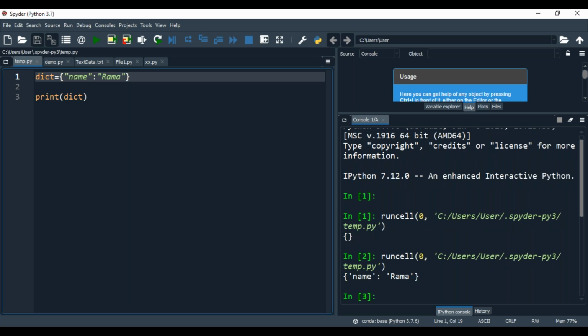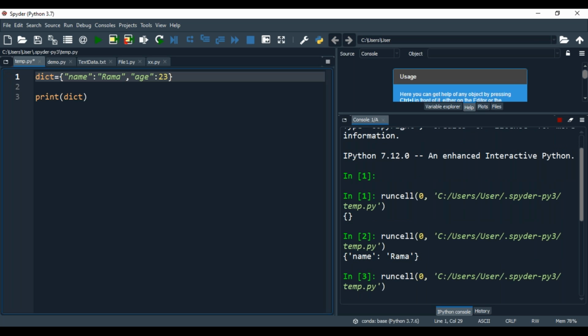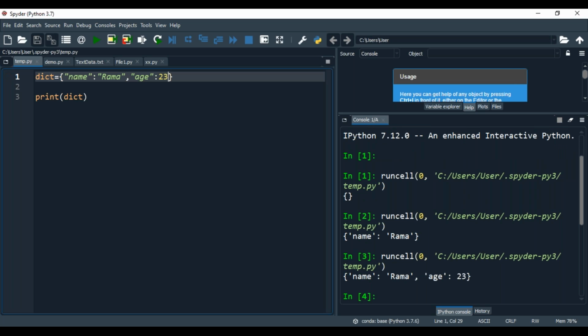You'll get the answer: name colon Rama. Again, I want to put age colon 23. See now, name Rama, age 23.